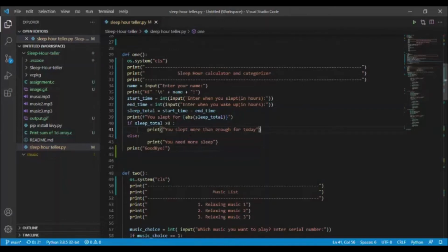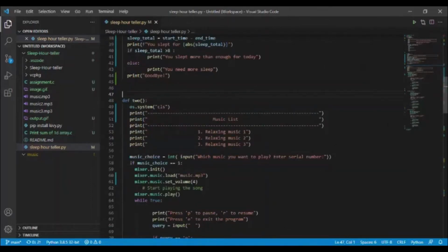And if sleep total, the variable which calculates the sleep hours, is greater than 8, then it will print you slept more than enough for today, else it will print you need more sleep. After that, a goodbye message.